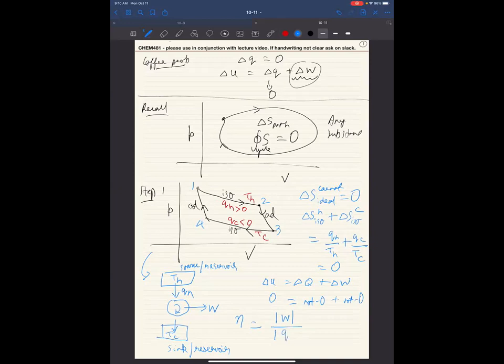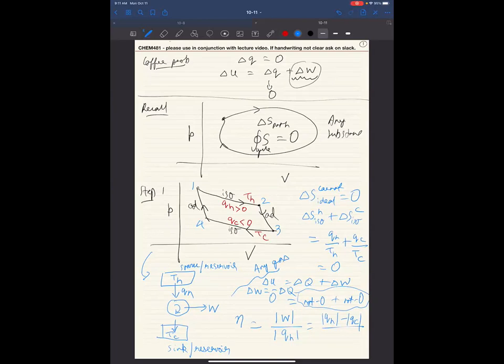So W by QH. And we know work is going to be QH minus QC. It is the difference of both of the heats. You can just see from this formula, right? Since the whole thing is 0, therefore delta W is going to be minus delta Q. And this has nothing to do with ideal or non-ideal, right? This could apply to any gas, right? Because U is a state function for anything.